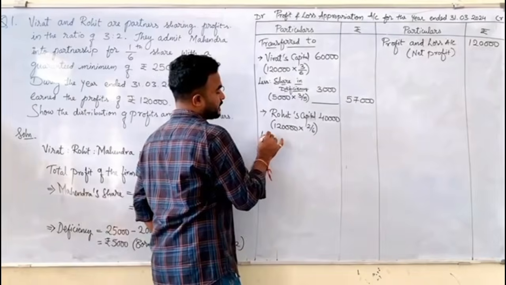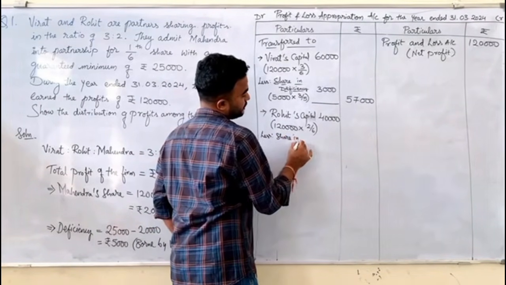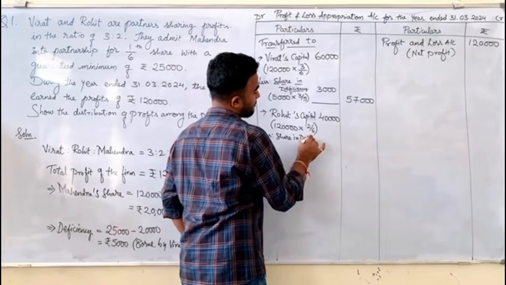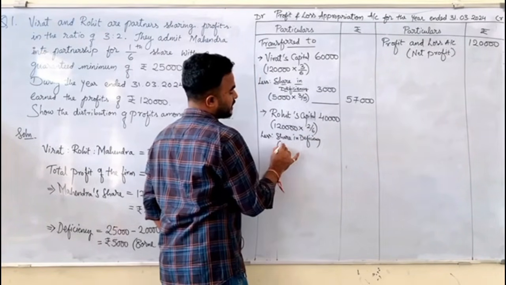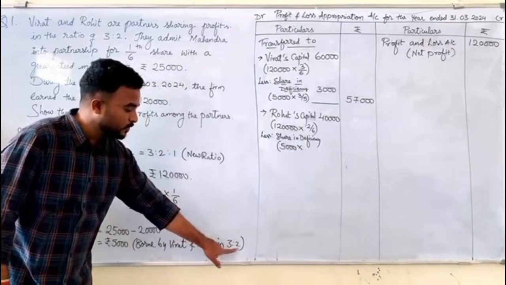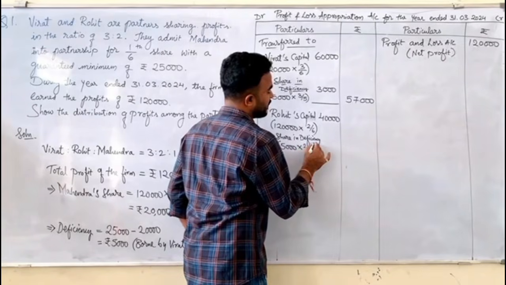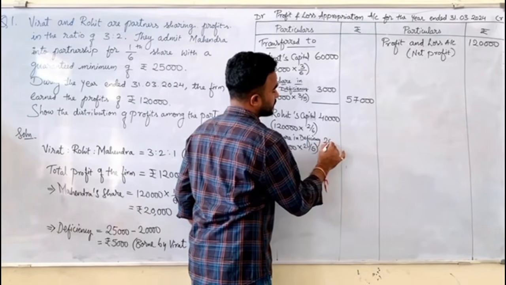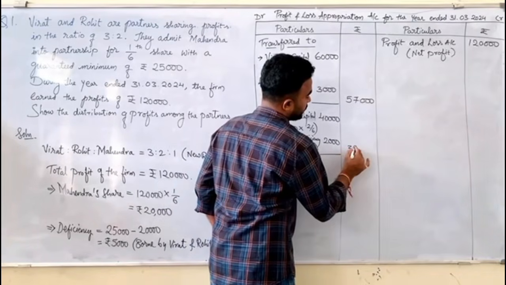Less sharing deficiency. So how much deficiency in total? 5,000. Into how much Rohit is going to bear? 2 out of 5 parts, so 5,000 into 2 by 5, which is equal to 2,000. If we deduct this 2,000, it is 38,000.